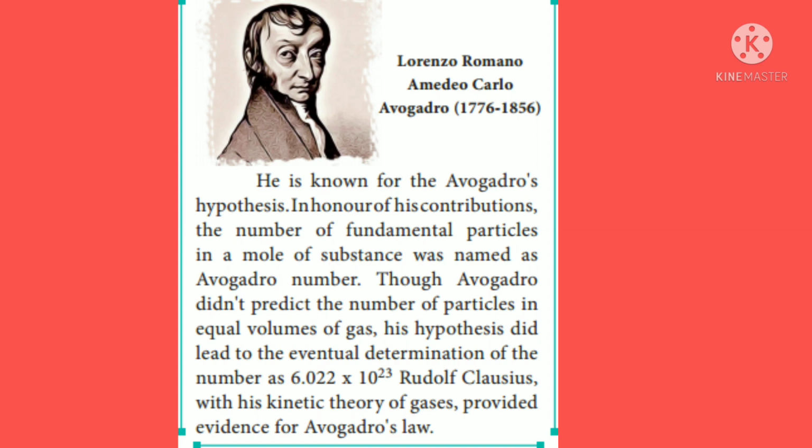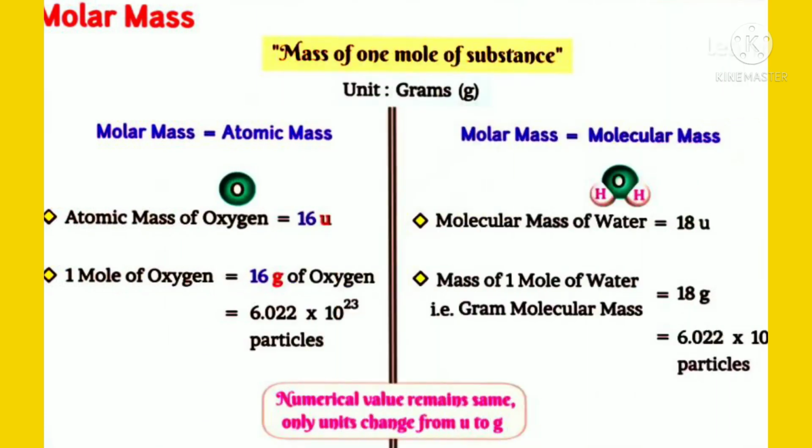The next concept is molar mass. Mass of 1 mole of substance is called molar mass. Molar mass is equal to atomic mass. So, atomic mass of oxygen is 16 units and 1 mole of oxygen is equal to 16 grams of oxygen, that means 6.022 into 10 power 23 particles.